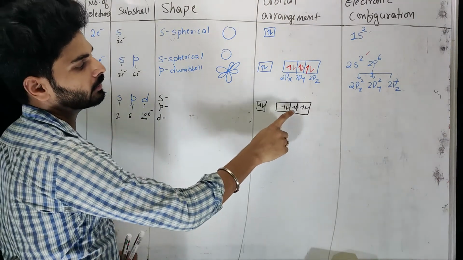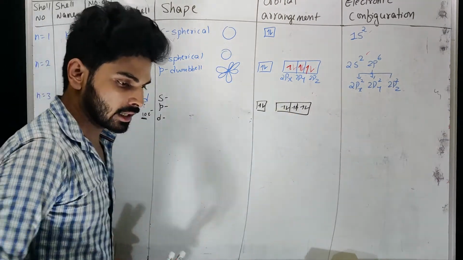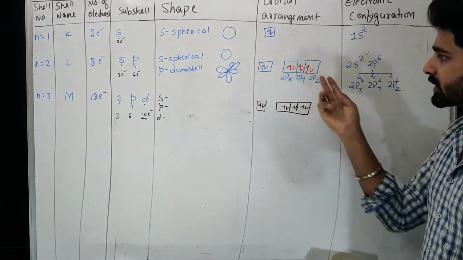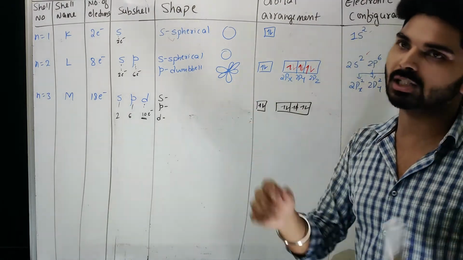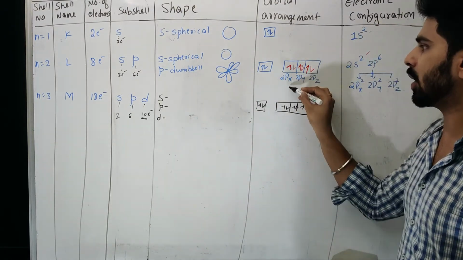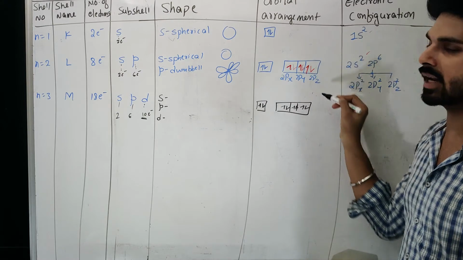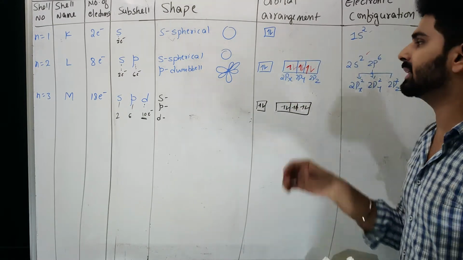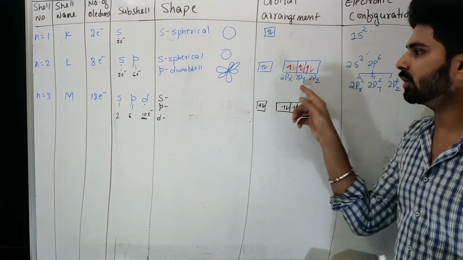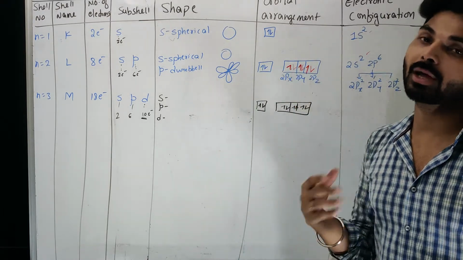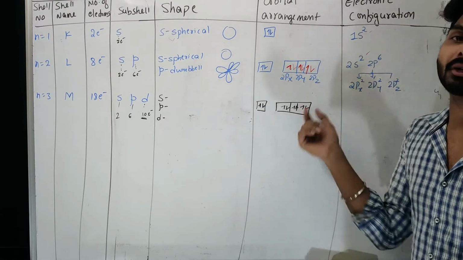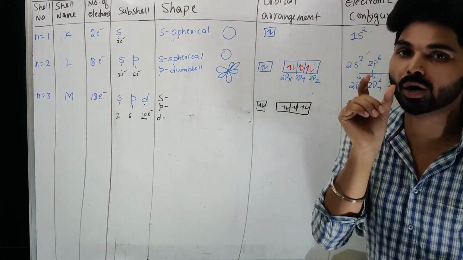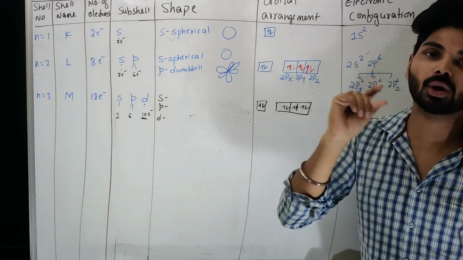When we were to fill 6 electrons, we created 3 orbitals and then filled like this. So remember, each box is called an orbital, or 3-dimensional space. So Px is one orbital, Py is another orbital, Pz is another. Collectively they are called a subshell. Now if the question is about the P subshell, then I am talking about all 3 together. But when I say P orbital, I am talking about one of them. I may be talking about Px, Py or Pz. So remember the words orbital and subshell. These two are very different.